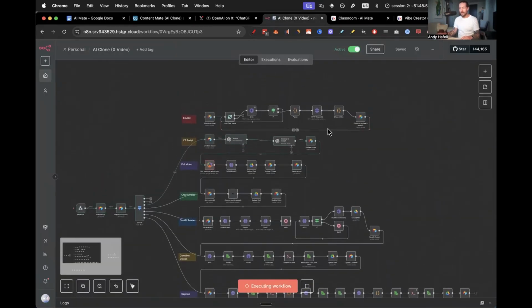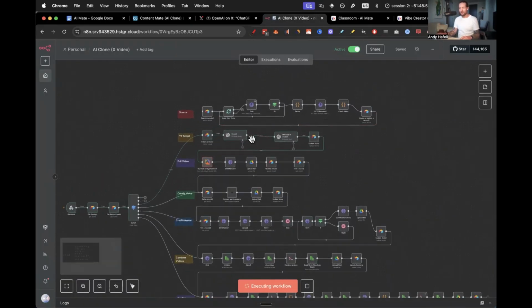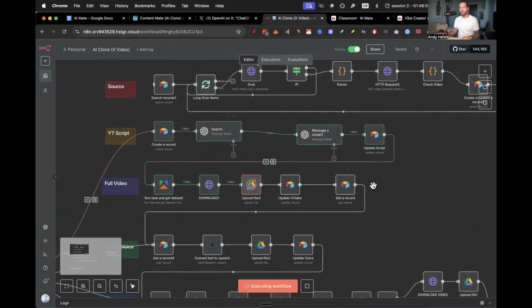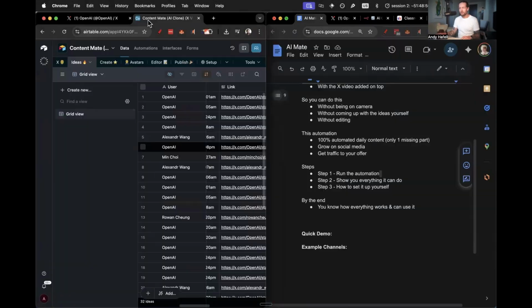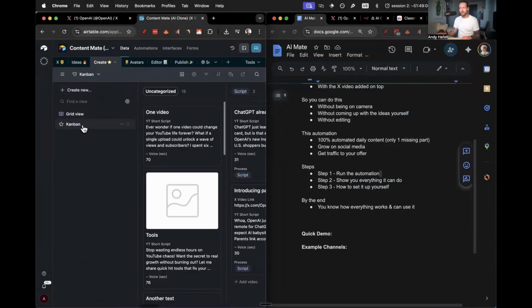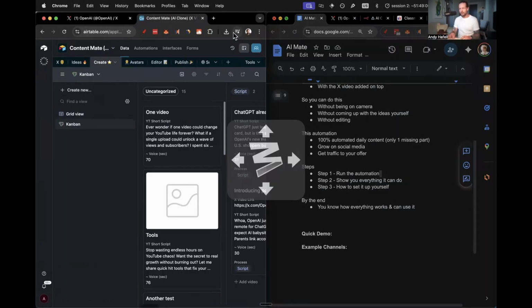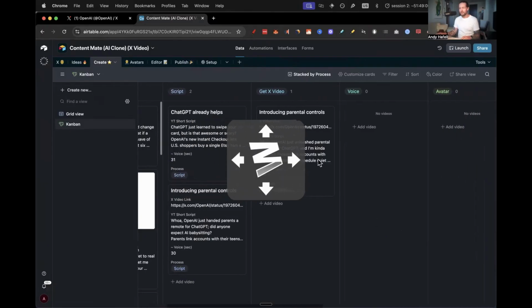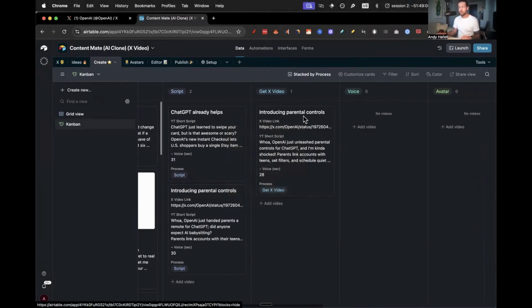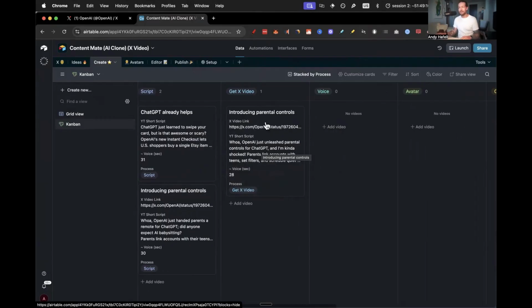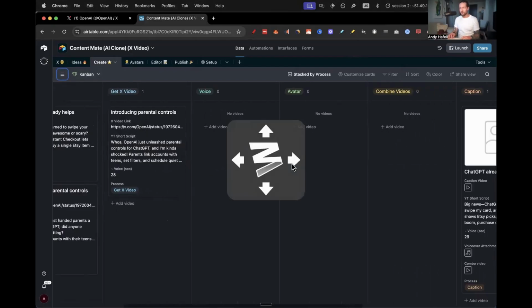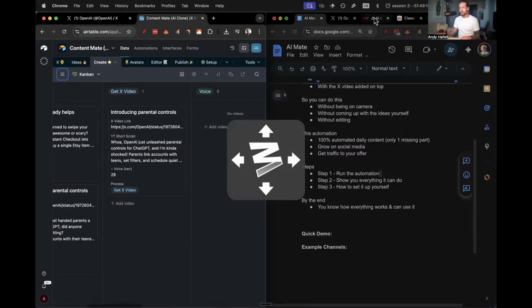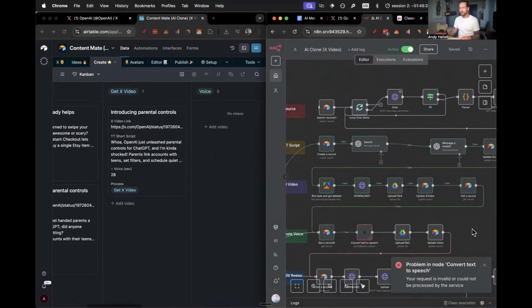Now, the first thing that happens is that we actually take, I just skipped over the first YouTube script. Now, I want to show you something very cool, and that's when we make the video, we actually end up in this create Kanban view. And if I show you here, you can see that the introducing parental controls is now in getting the X video. So we actually got the X video back, and it's automatically updating whenever we do one more step in the automation. So you can kind of see it go through the entire thing.